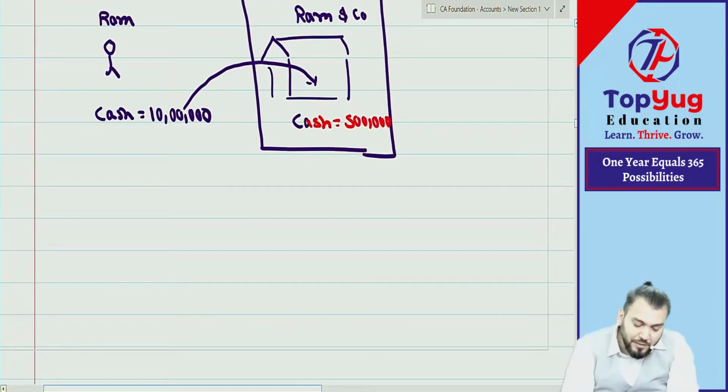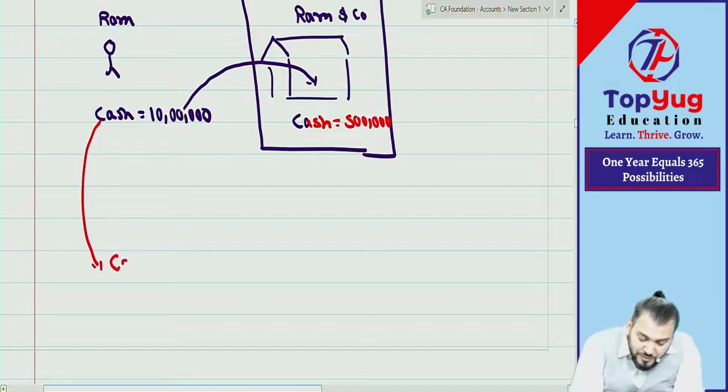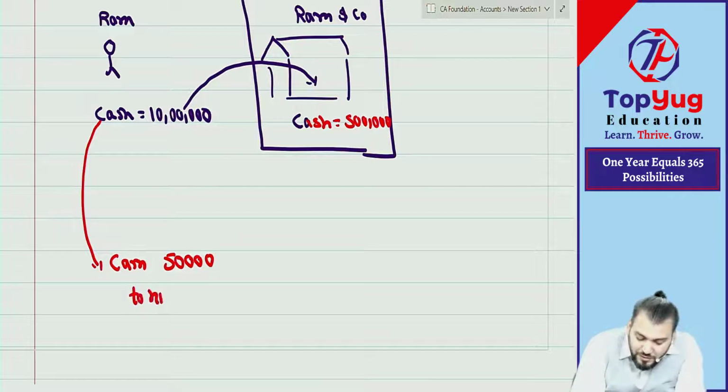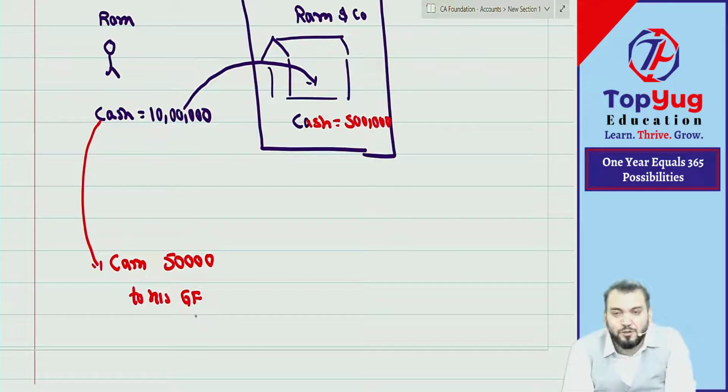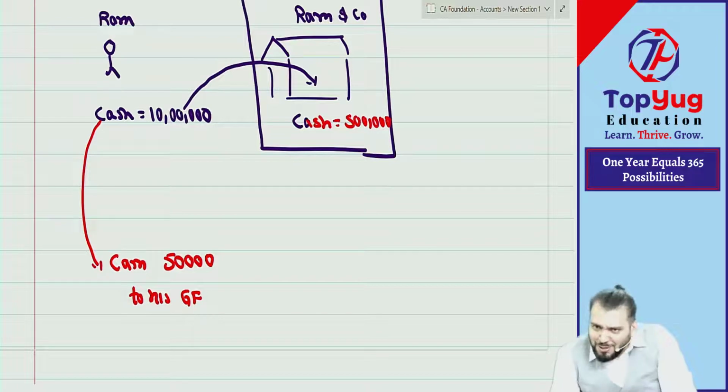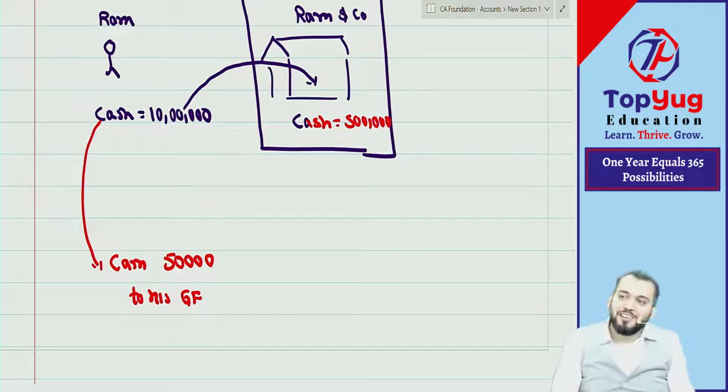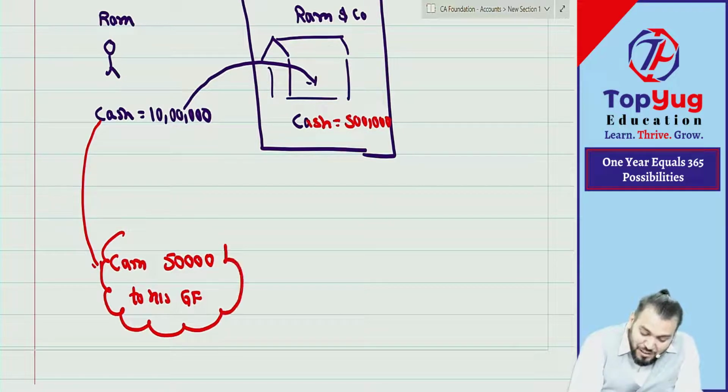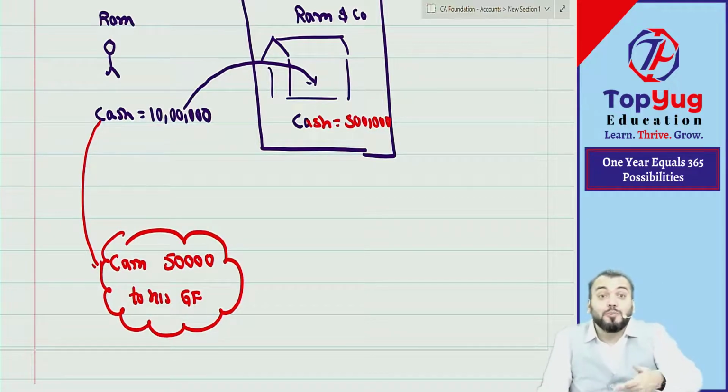Let me take another example. Ram has given cash of rupees 50,000 to his GF. GF means, you know, I was saying good friend, but what you are understanding? Good friend only. See, emotions matching concept. Okay, good friend can be anyone. So can I say Ram has transferred cash of rupees 50,000 to one of his good friends?